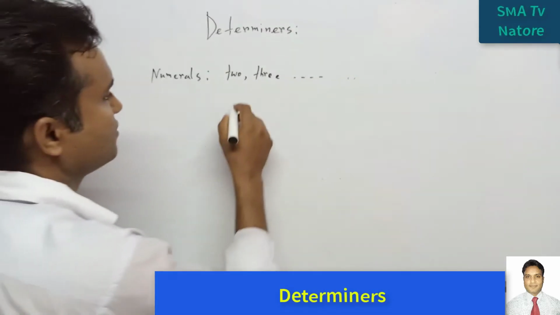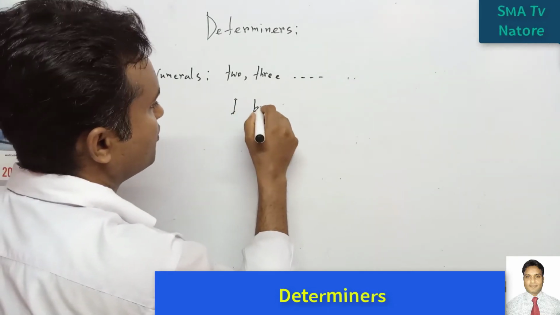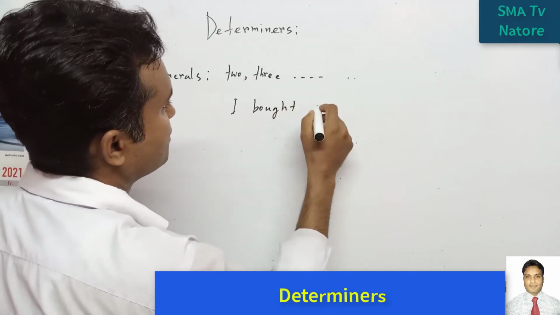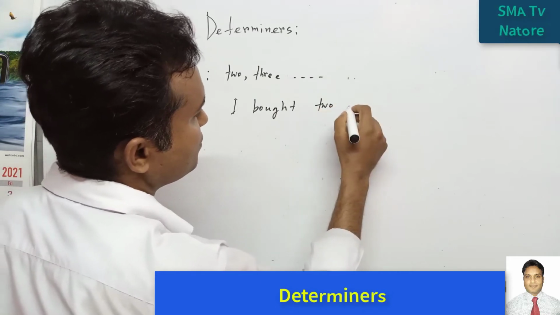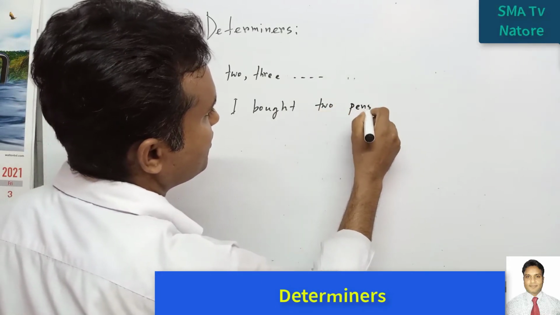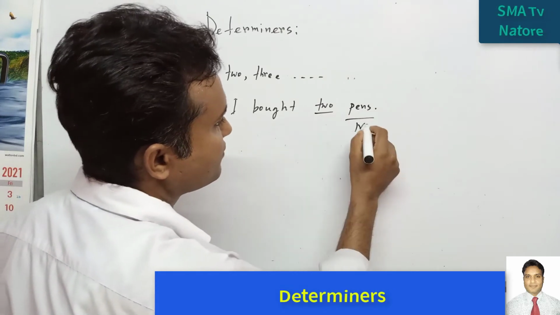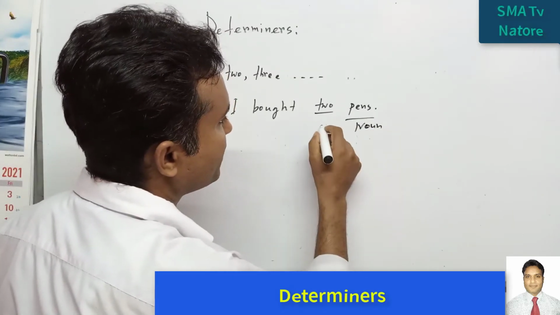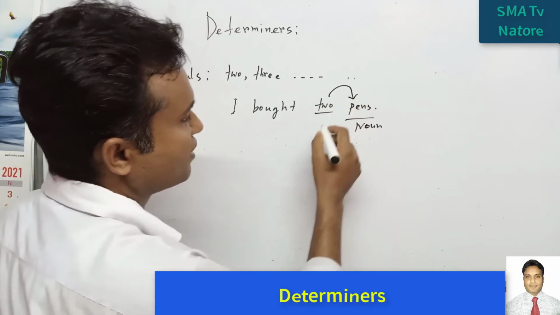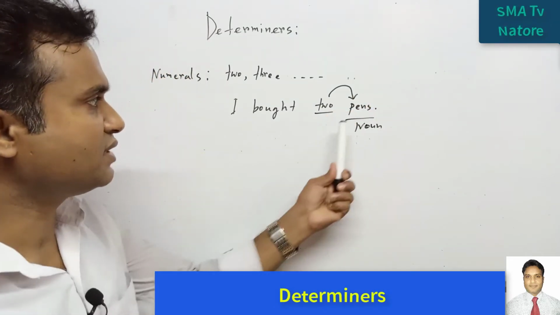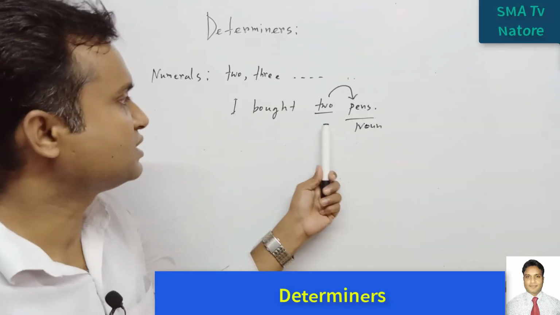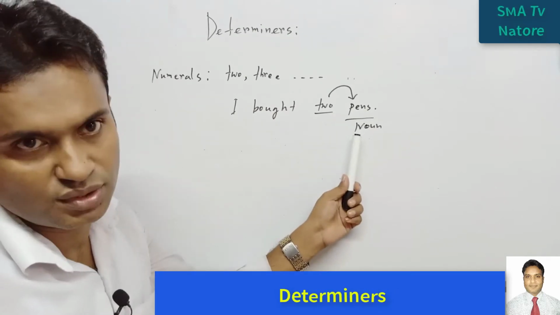No problem. How? For example, I bought 2 pens. So this is the noun, and this one is modifying this word. This is the noun and it is modifying how many pens? 2 pens. So for this reason 2 is modifying this noun.